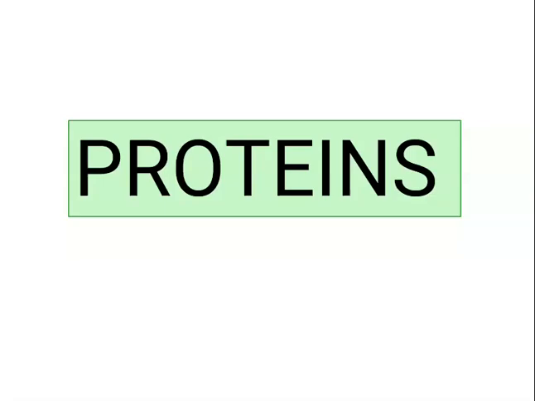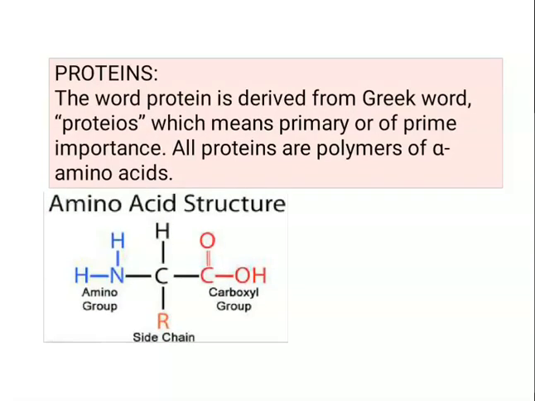So the term protein was given by Berzelius in 1538. So Berzelius, he first of all used this term. Actually it's a Greek word, proteos, which means first. So what are proteins? These are the most complex macromolecules which are really essential for the proper structure and metabolism of the biological cell. Remember, all proteins are polymers of alpha amino acids.